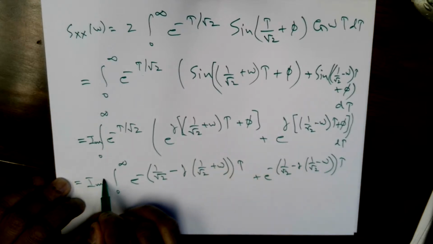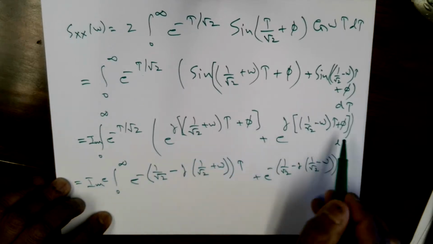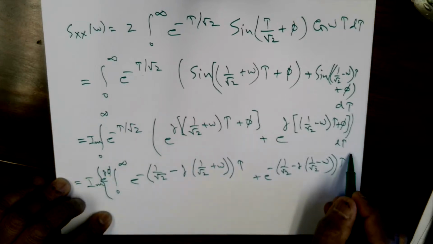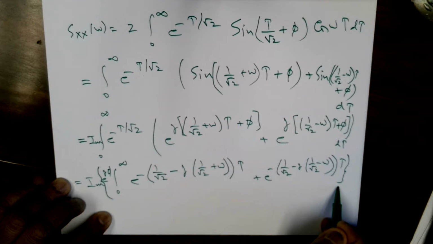And there is an e raised to j phi on both, so I can pull it outside, but still within this imaginary argument. So this whole thing d tau.